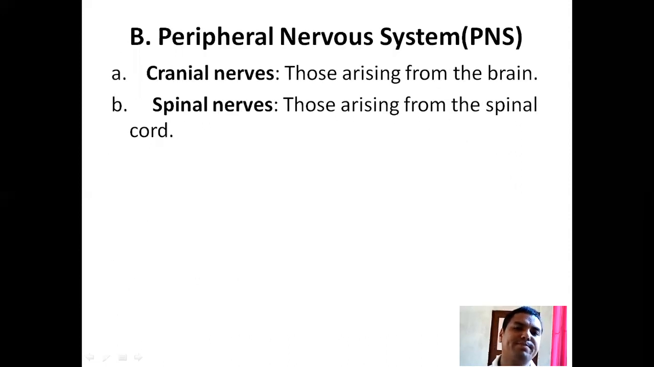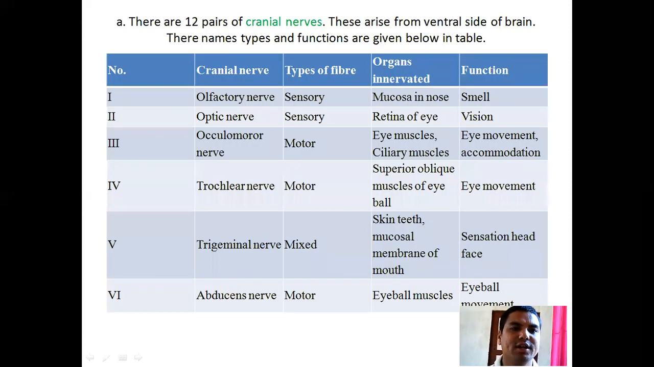Now, the next part of the nervous system is the peripheral nervous system, PNS. It consists of cranial nerves, which arise from the brain, and spinal nerves, which arise from the spinal cord. Dear students, cranial nerves are 12 pairs, and these arise from the ventral side of the brain.